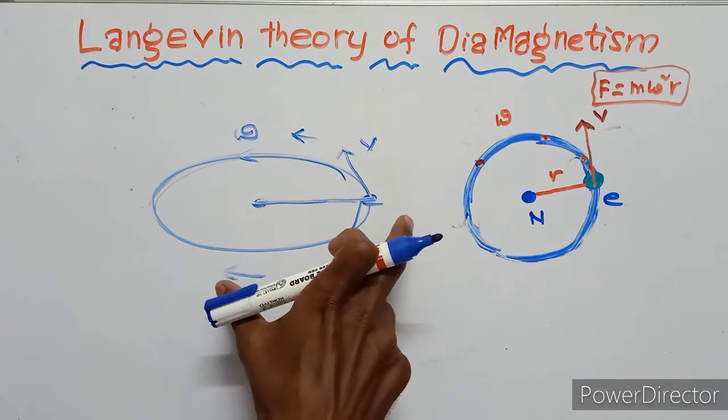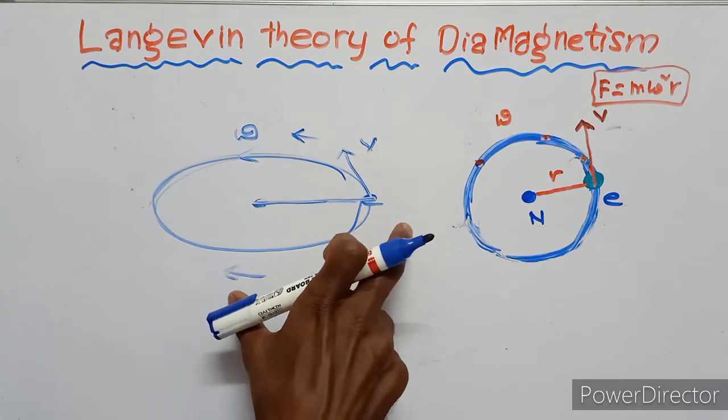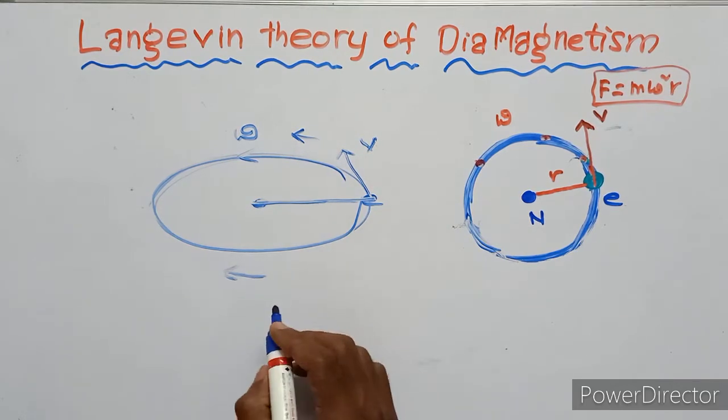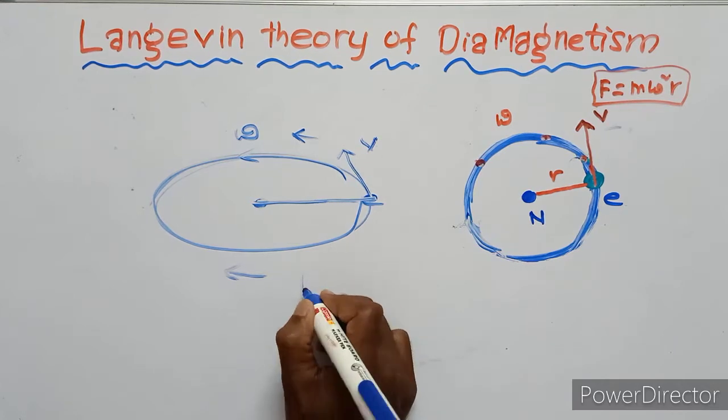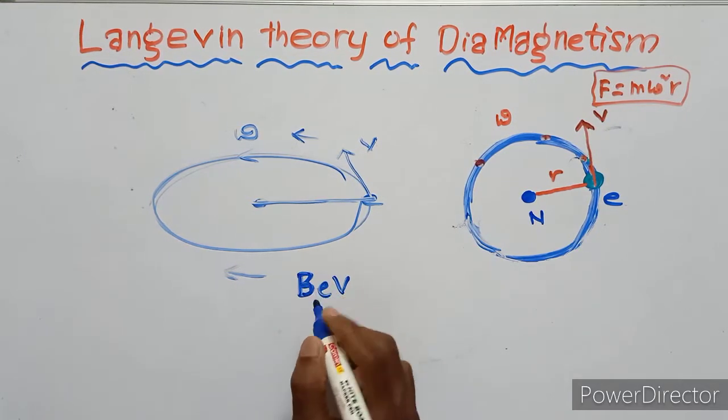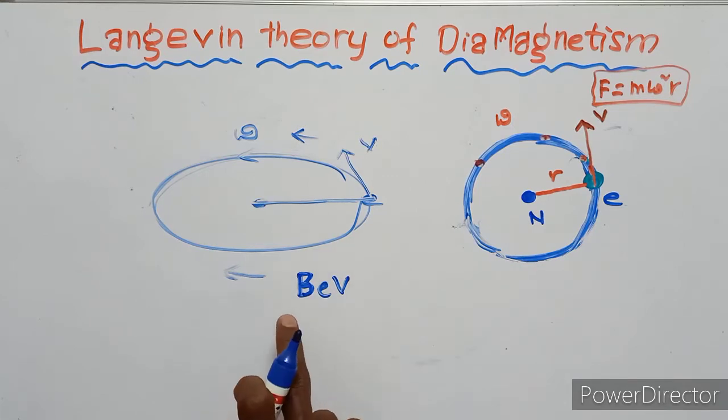So in this position, the atom gets some force, that is BeV. B means magnetic field induction, or the magnetic intensity of the magnetic field.